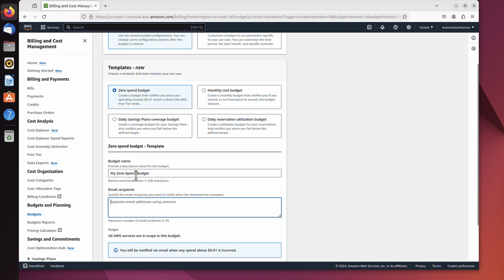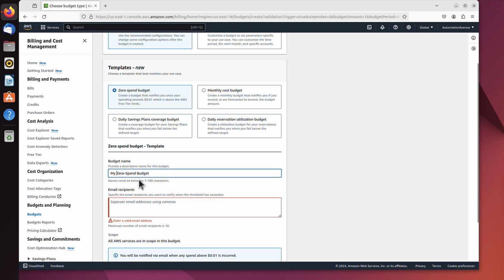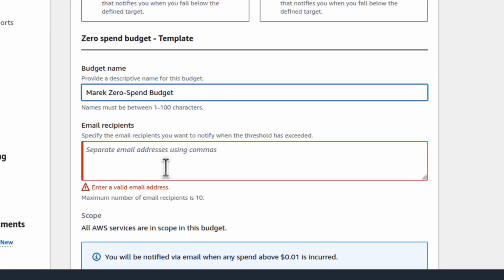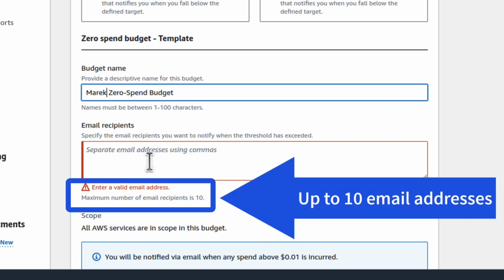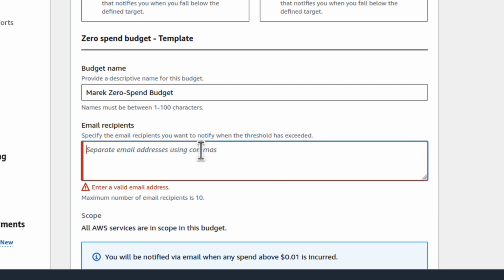Maybe before we go there is a budget name as well. It's called My Zero Spend Budget, which is okay, but let me just personalize it. Maybe Marek Zero Spend Budget. Doesn't really matter, it's just a name. And here is where we enter the email address. And as you can see, it doesn't have to be one. You can put multiple email addresses here. You just have to separate them using commas. I will just use one.